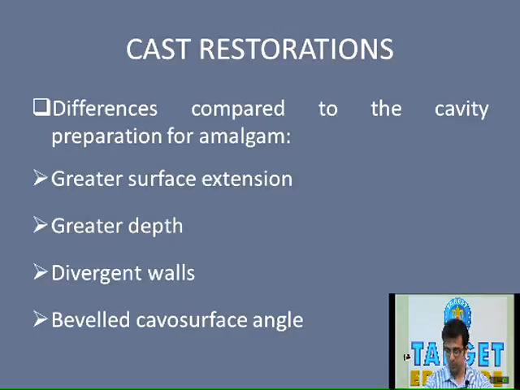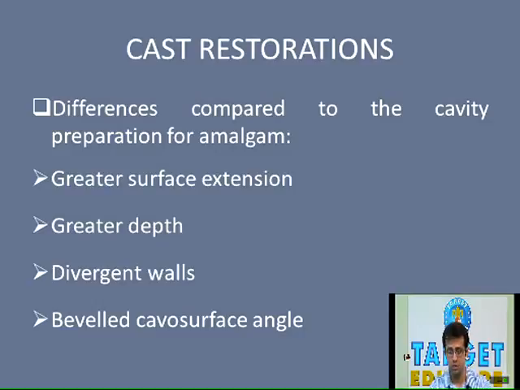And third point over here on the screen, you can see that it has divergent walls, which we have discussed previously. The cavity preparation for amalgam has convergent walls. We need to place undercuts for retention of amalgam, whereas in case of cavity preparation for cast restoration, there should not be any undercut. Rather, the walls are divergent.